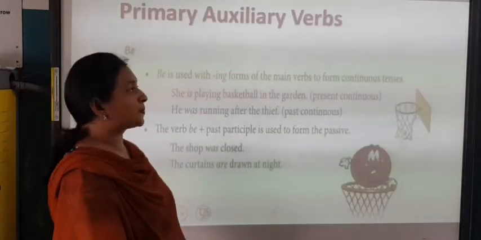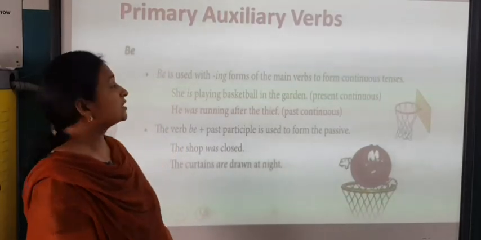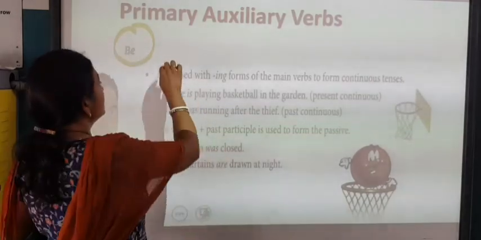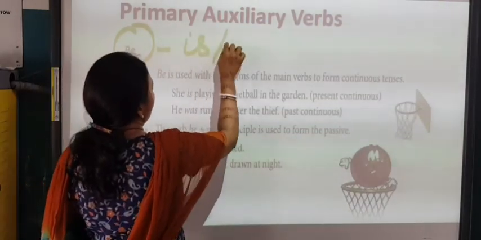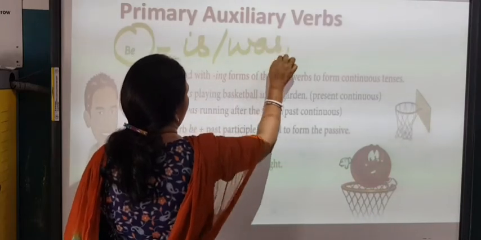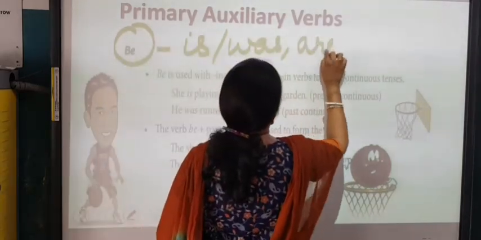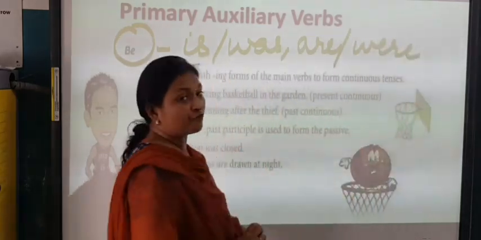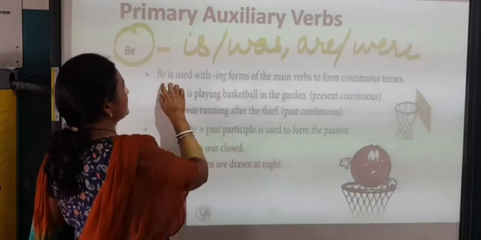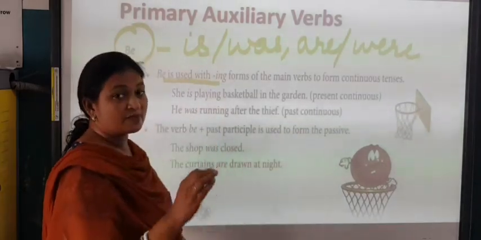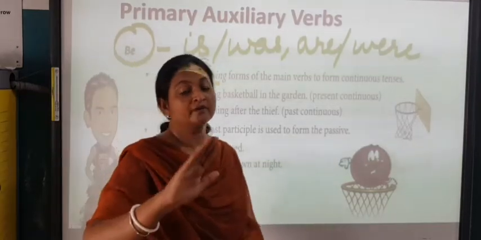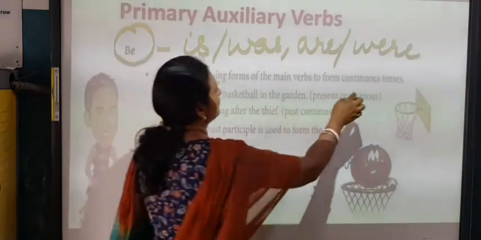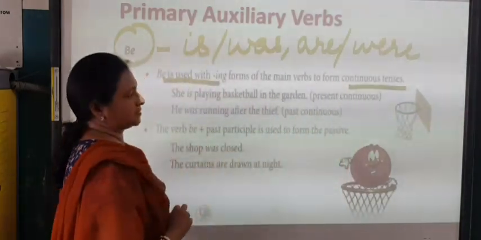Now, we will be learning about primary auxiliary verbs. The first one here they have given is be. Children, do you know what is the be form of the verb? Is, was. What is the past tense of is? Was. Then we have are. What is the past tense of are? Were. So, these are all be forms of the verb. The be form of the verb is used with ing. Ing means continuous. Any action which is going on, we call it continuous. So, we are using the ing form to make continuous tenses.